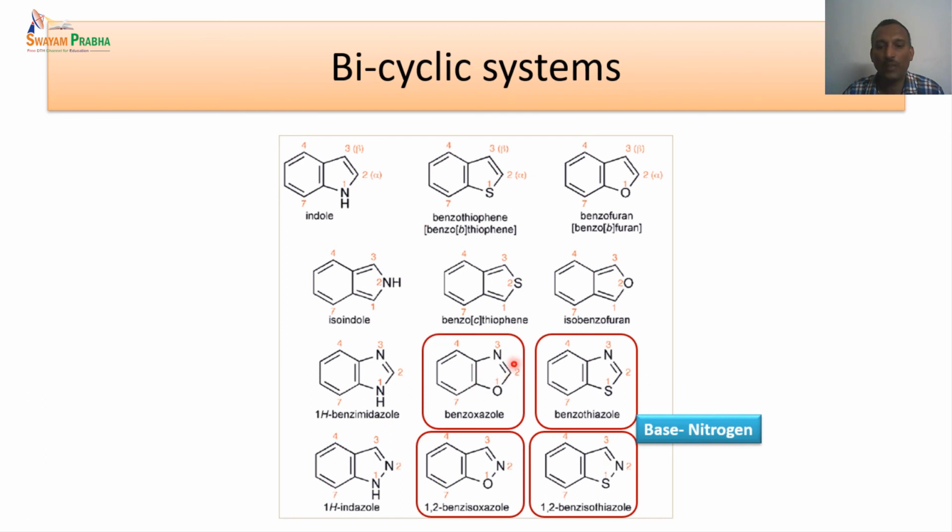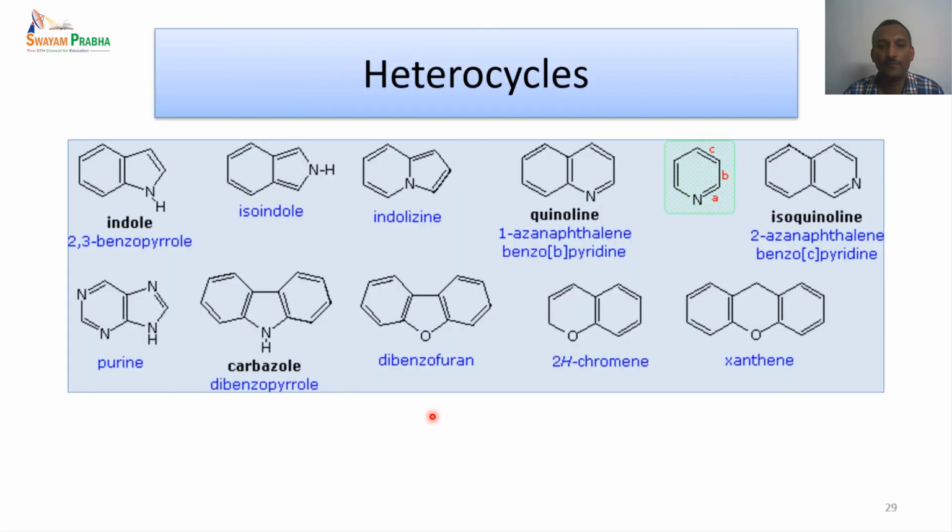The oxazole units are basically 1,3 units. So generally when we are writing a 1,3 unit, we do not write the 1,3 numbers in front of the heterocycle's name. Here there are some heterocycles which are given. The ones in black are the common names, and the IUPAC nomenclature is given here in the brackets.